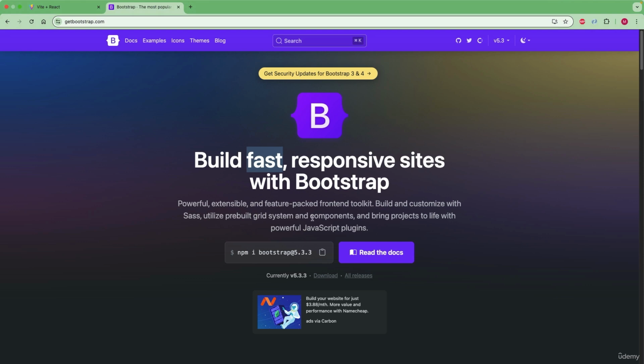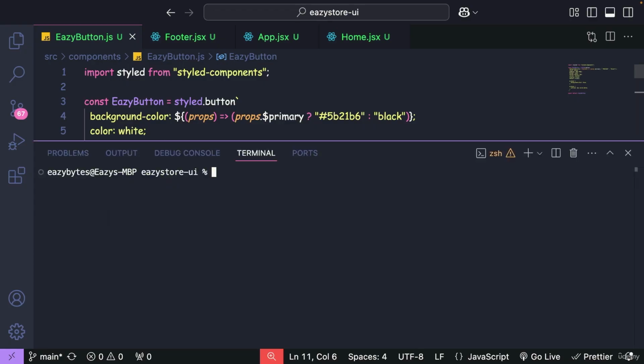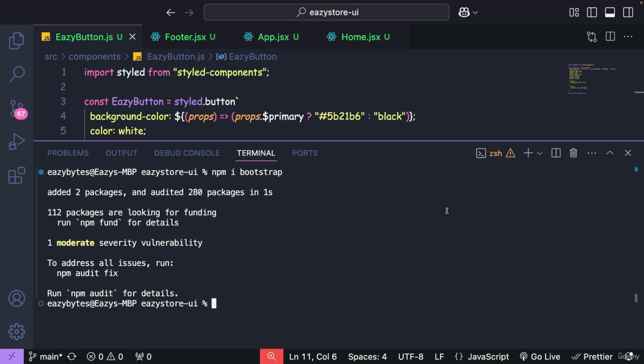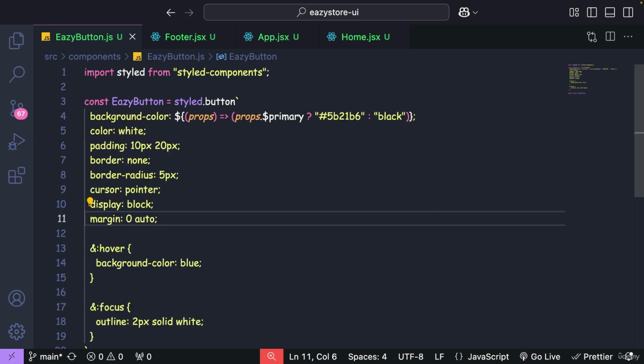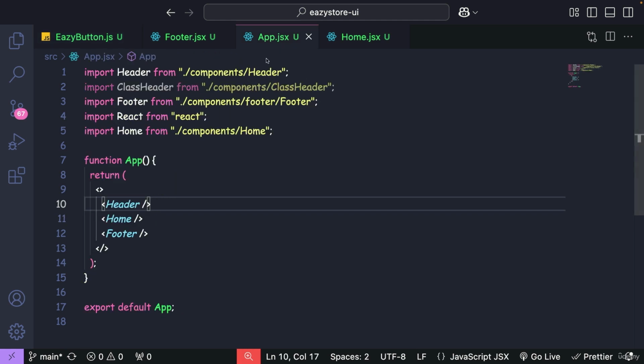Let me go to my React application. Here inside the terminal, I'm going to execute the command npm i bootstrap, and I'm not going to mention any version number. With that, behind the scenes, npm is going to look for the latest stable version, and the same it is going to use. Once Bootstrap is installed, we need to add an import statement in one of the main components of the React application. Inside our app, the main component is app.jsx.